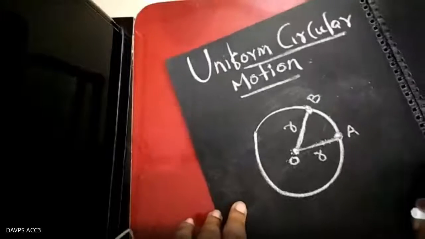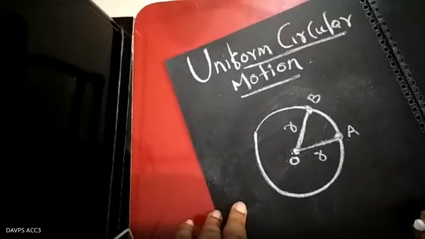The fixed point is called the center, and the fixed distance is called the radius.